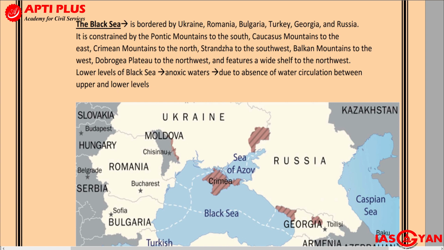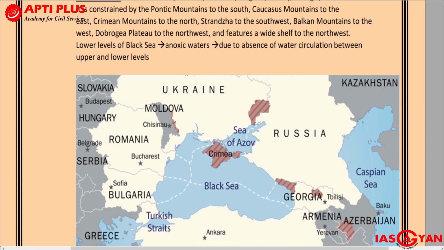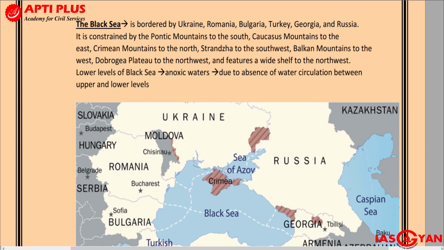So that is why, when we are looking at the Black Sea, it becomes important that we understand which are the surrounding countries. I have already given you the map, and over here you can see that the Black Sea is surrounded by which countries? One you can see is Ukraine. Then you can see Romania is present, and Bulgaria is present. If you go to the south and the southwestern part, you will find Turkey is present. Go to the east and you will find Georgia is also there. And if you go further to the northeastern side, you will find Russia.